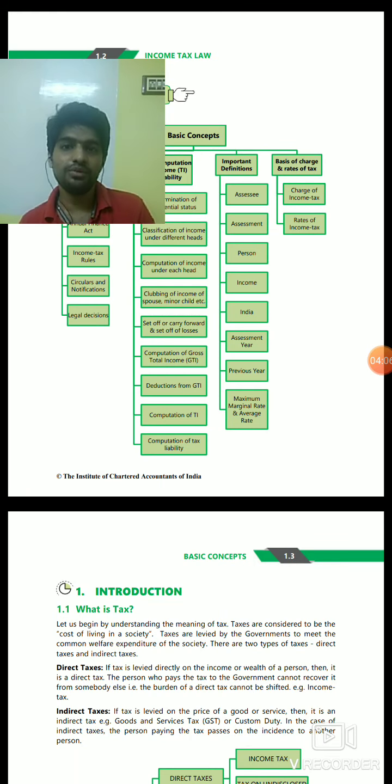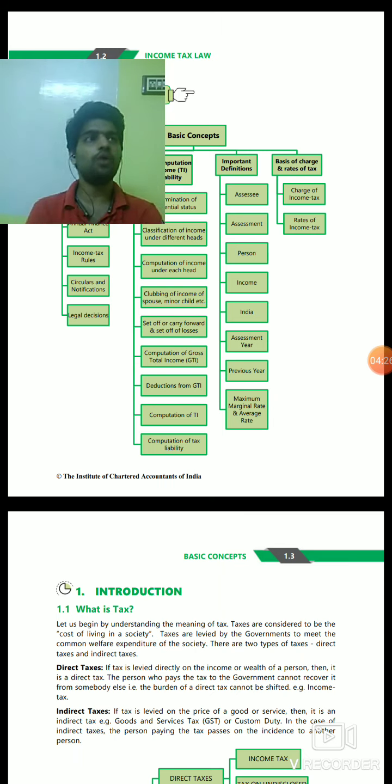So, government requires sources of income, and one of the sources is taxation. In India, we have two types of taxation: direct taxation and indirect taxation. What is direct taxation and what is indirect taxation? Direct taxation is taxing directly, and indirect taxation is taxing indirectly. This is what we get from the names. I will now explain how we tax directly and indirectly.